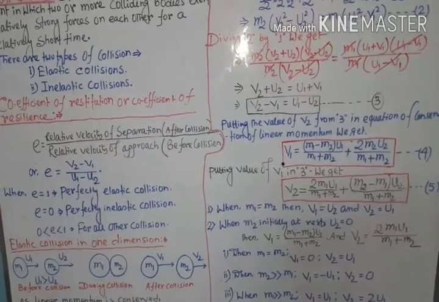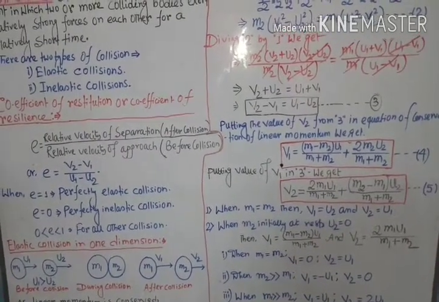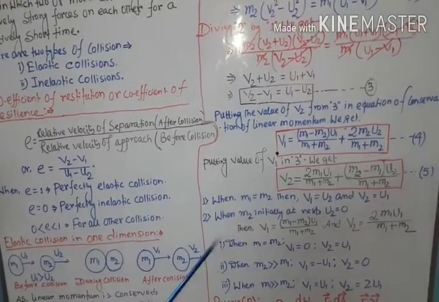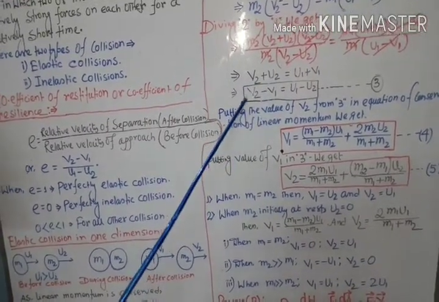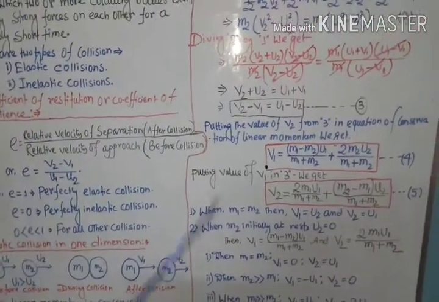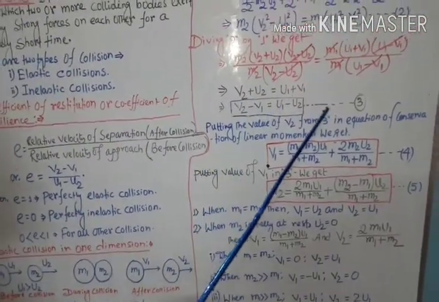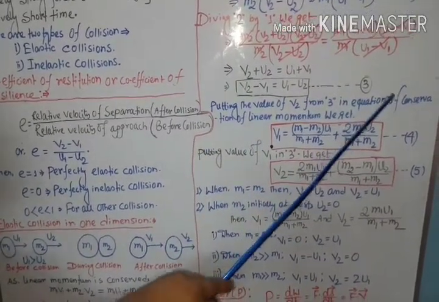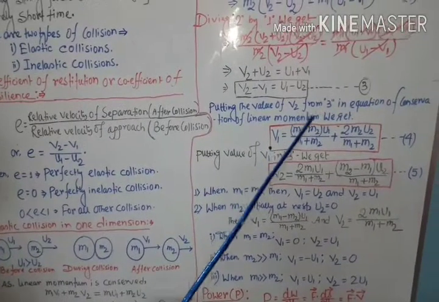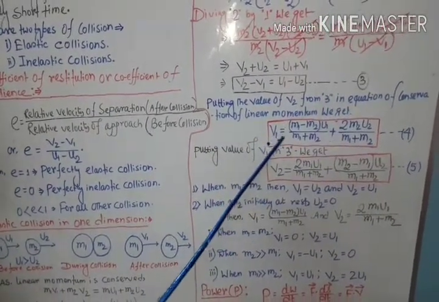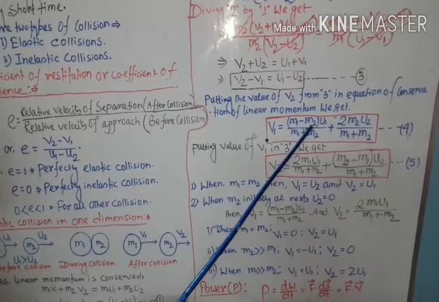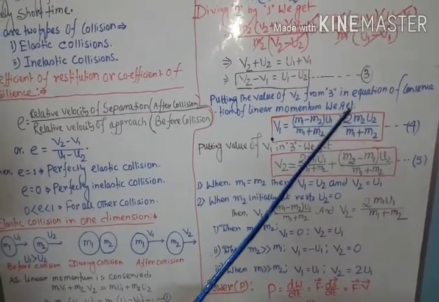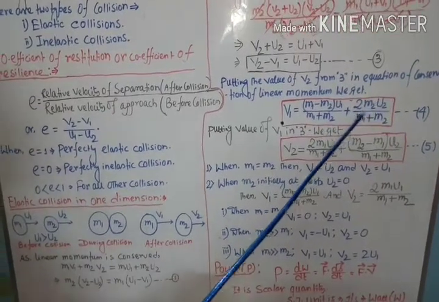Now student, you have to know the expressions for the velocities of the two objects after collision, that is, the expression for v1 and the expression for v2. To know the expression for v1, from equation number 3 we derive the value of v2 and put it in the equation of conservation of linear momentum. We get v1 equals (m1 minus m2) into u1 by (m1 plus m2) plus twice m2 u2 by (m1 plus m2).